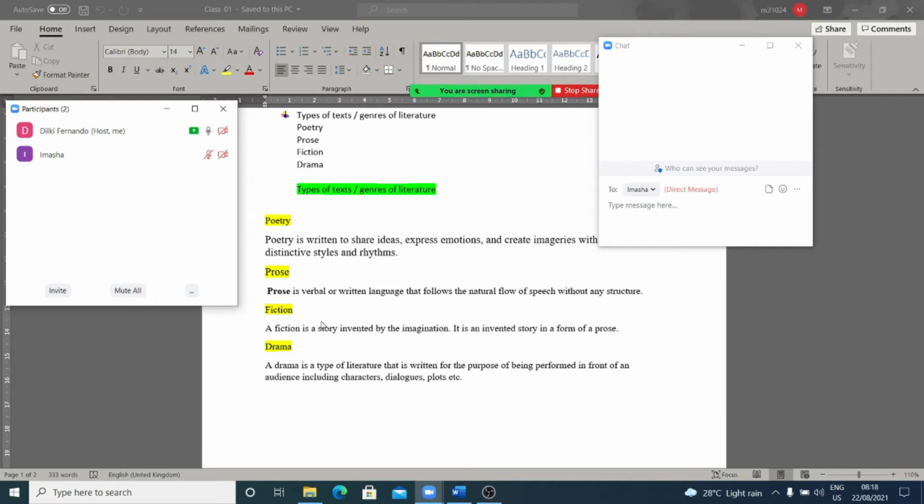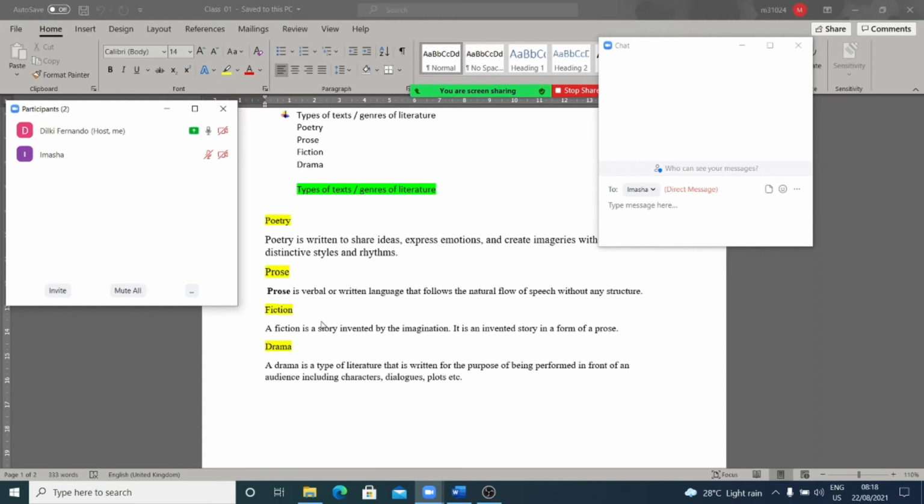Likewise, there are great plays written by William Shakespeare. We consider William Shakespeare as the greatest writer of the English language, and also he is considered the father of English literature as well. So here we can say that drama as a genre of literature is written for the purpose of being performed on the stage in front of an audience.